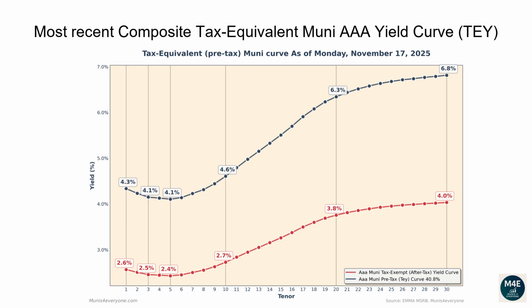The one-year tax-exempt yield is 2.57%, corresponding to a 4.34% tax-equivalent yield for investors in the top tax bracket. The two-year tax-equivalent yield is 4.23%. The five-year tax-equivalent yield is 4.11%. The 10-year tax-equivalent yield is 4.61%. The 20-year tax-equivalent yield is 6.34%. The 30-year tax-equivalent yield is 6.81%.